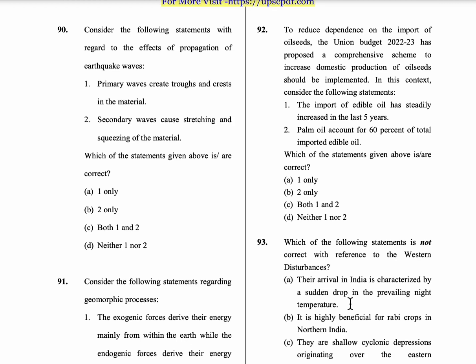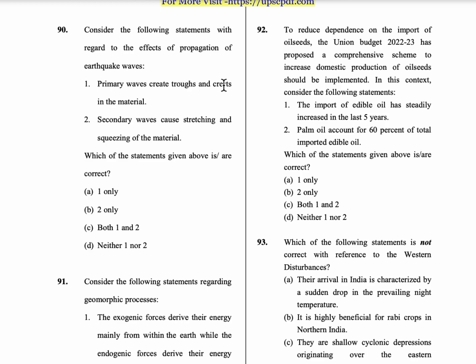90th question, consider the following statements with regard to the effect of propagation of earthquake waves. First statement: primary waves create troughs and crests in the material, and secondary waves cause stretching and squeezing of materials. So these both are wrong statements. When a region is affected with primary waves, then the entire region collapses, because primary waves cause stretching and squeezing of a material, and secondary waves are not that effective. So secondary waves create troughs and crests.